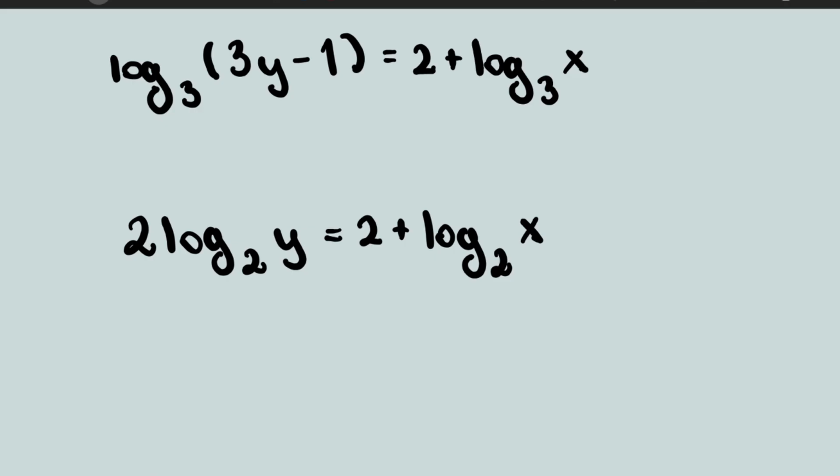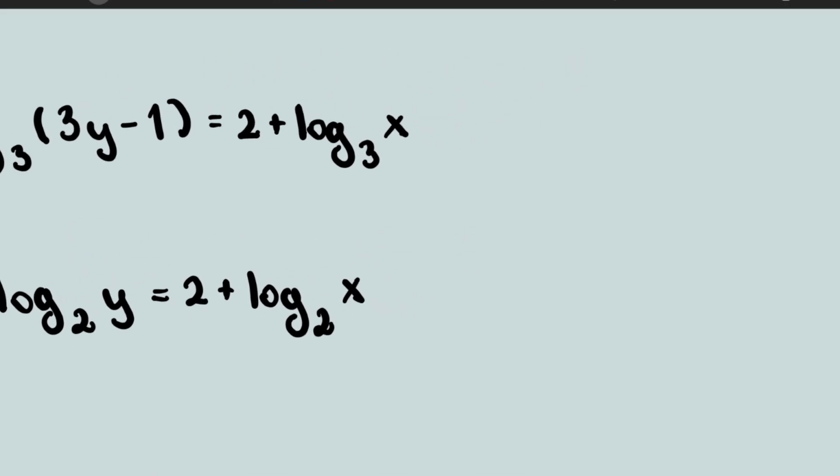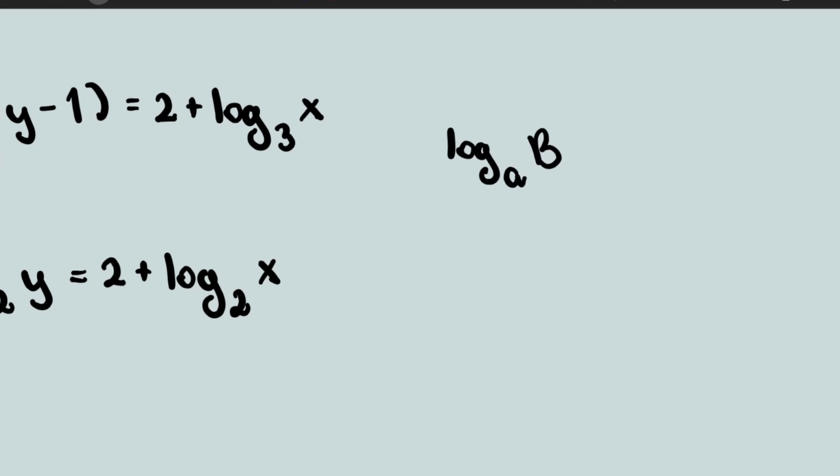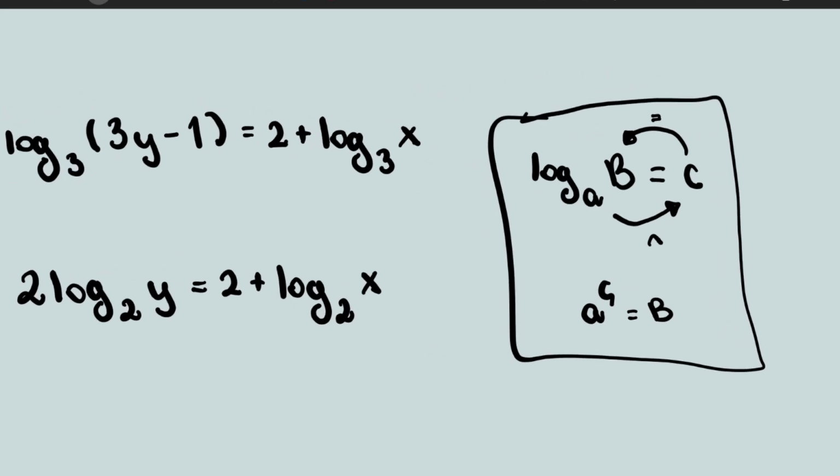You're gonna see that. So basically, the first thing that you need to do is to remember the following identity, right? You have log of b in the base a equals c, right? This means basically that a to the power of c is going to give you b. So this basically means that a to the power of c equals b, right? So this is the fundamental, basically what the heck is a logarithm. This is the answer for that. And you're going to use this.